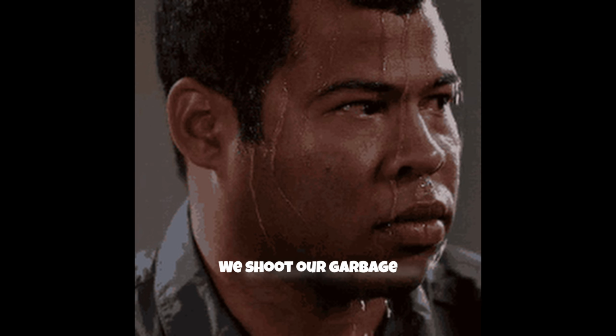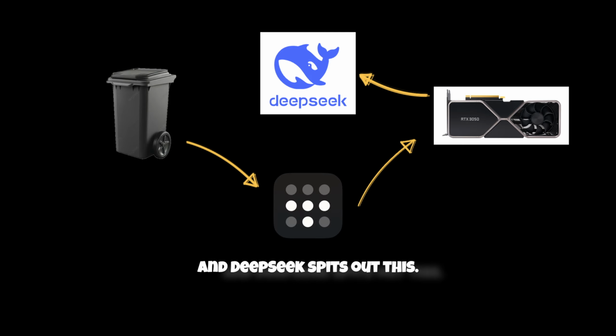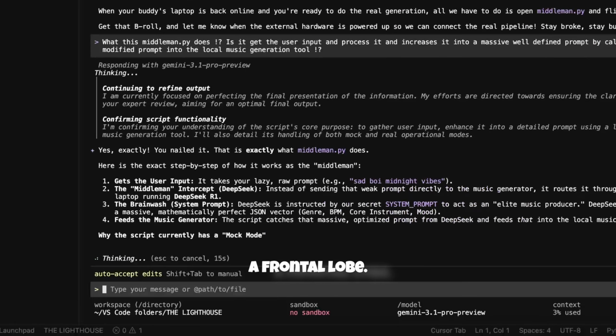Let it sweat. We shoot our garbage 3-word prompt through the Tailscale tunnel right into the 3050, and DeepSeek spits out this. Genre, lo-fi. BPM, 85. Mood, melancholic. Instrumentation, muffled Fender Rhodes piano with heavy vinyl crackle. Wow. We just gave our local system a frontal lobe.